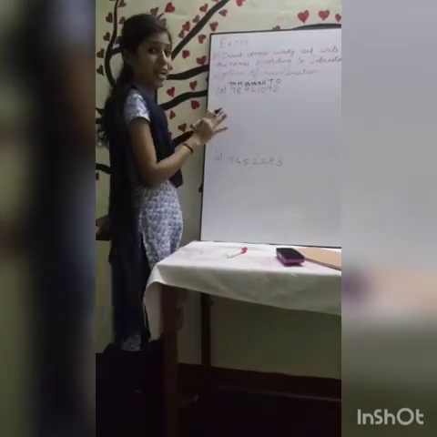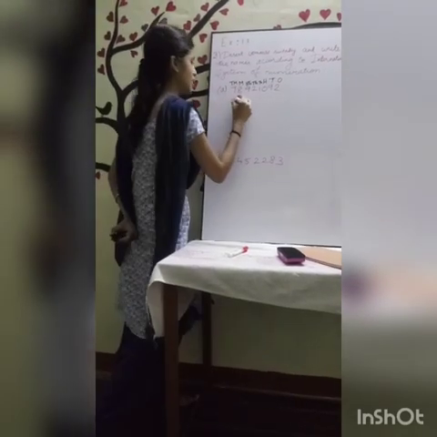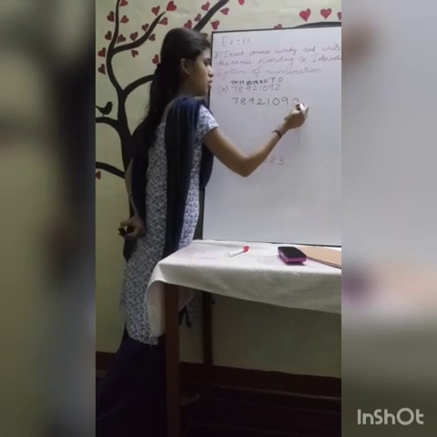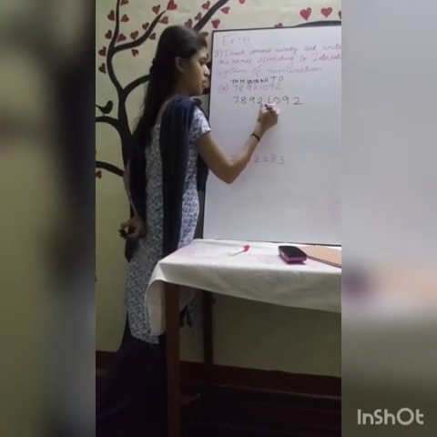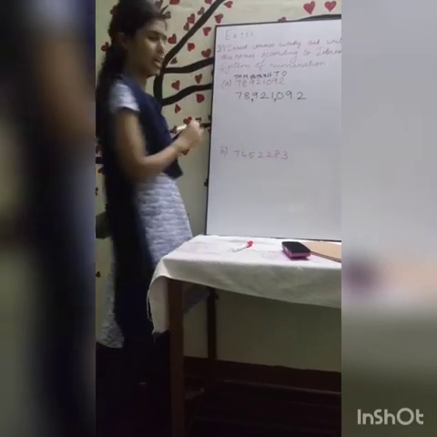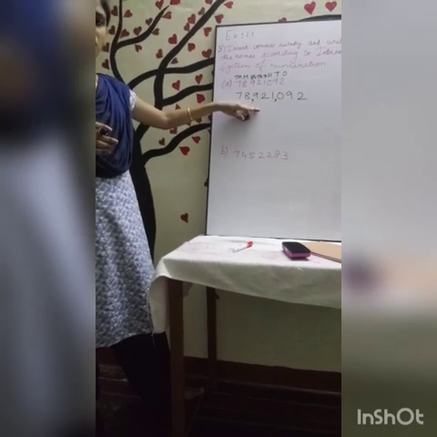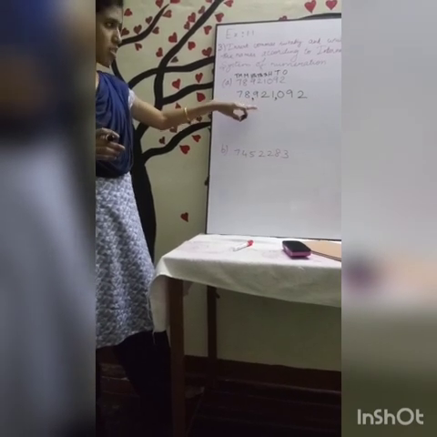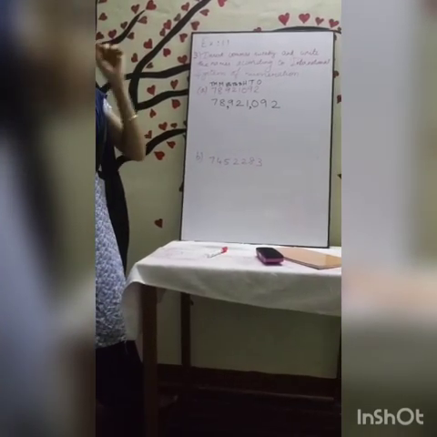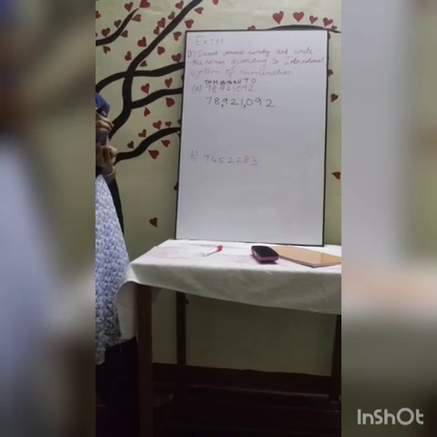Now I am going to write the numerals with commas. 7, 8, 9, 2, 1, 0, 9, 2. So ones, tens, hundreds, comma, 1,000, 10,000, 100,000, comma, million, 10 million. Now I have arranged them suitably with commas. This is the correct way. In the International System you arrange digits in groups of three: 3, 3, 3, like that you are going to arrange it.